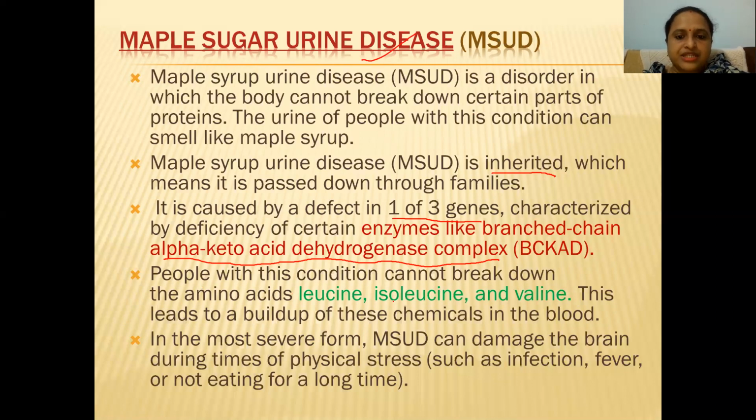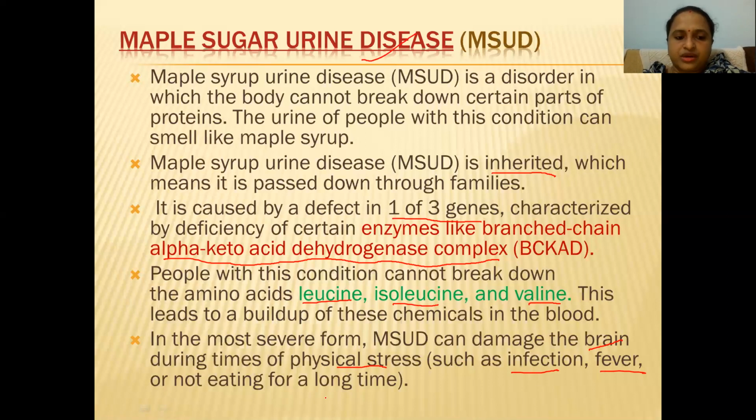People with this condition cannot break down amino acids like leucine, isoleucine, and valine. These amino acids accumulate in your body and damage your brain, and sometimes it leads to physical stress, infections, fever, or not eating for a longer time.